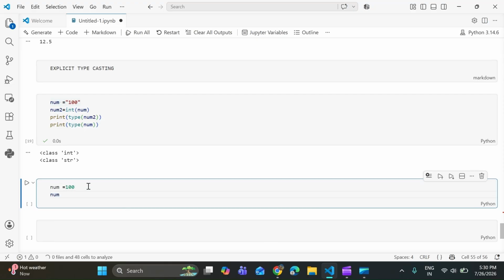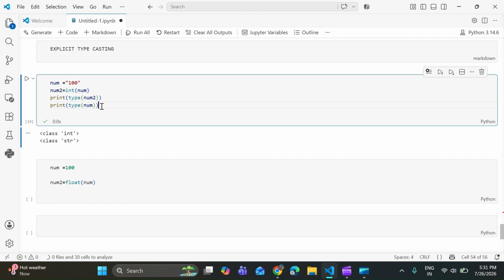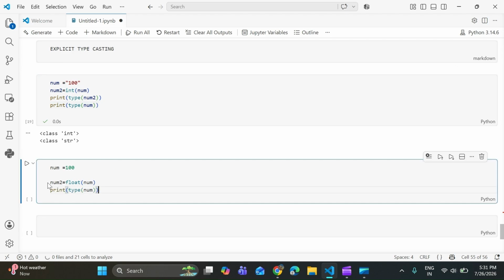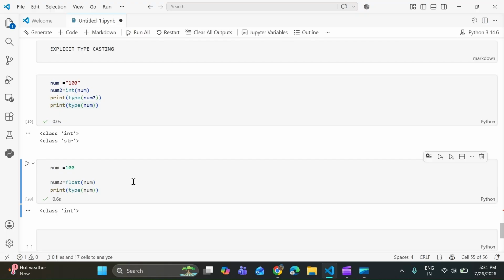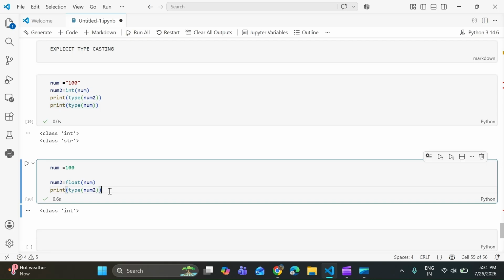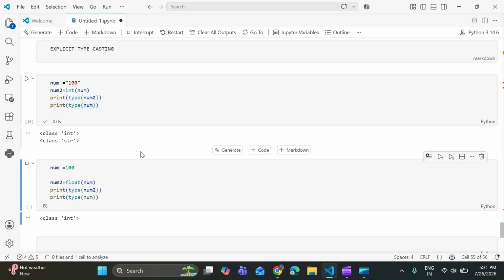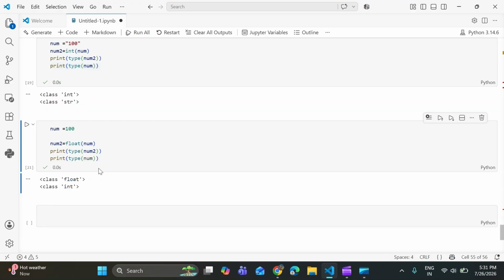We store it in a second variable, num2. I missed one print function, so that's why it's showing only one. Here you can see that the type of num2 is float, and the type of num is integer.